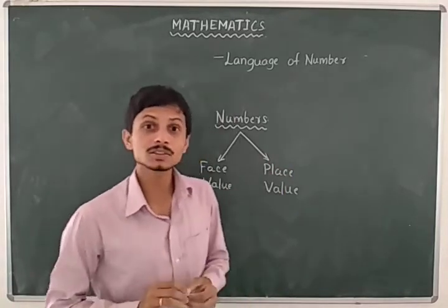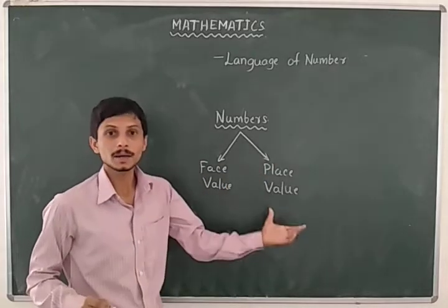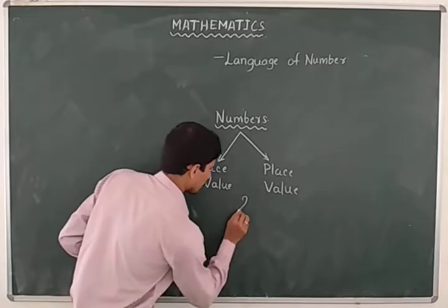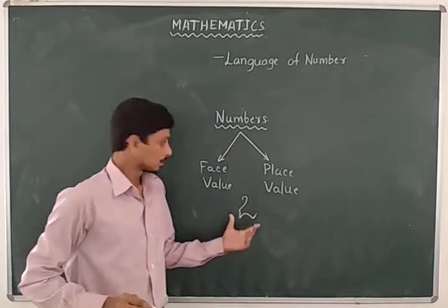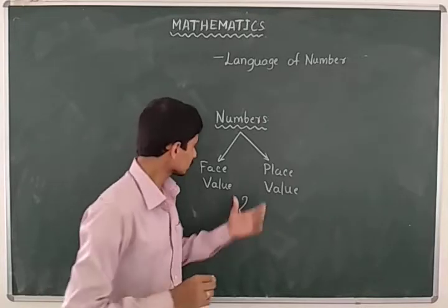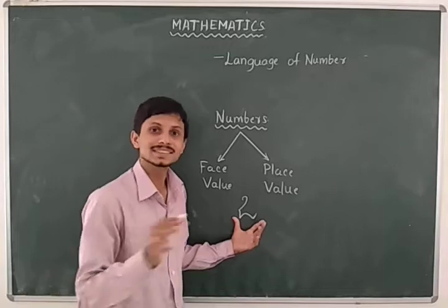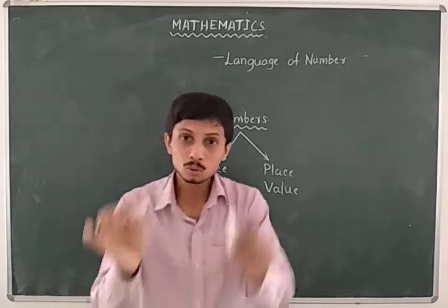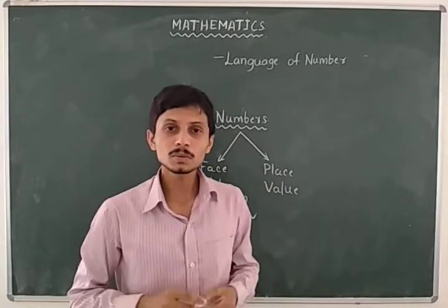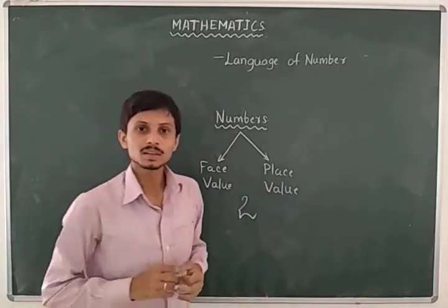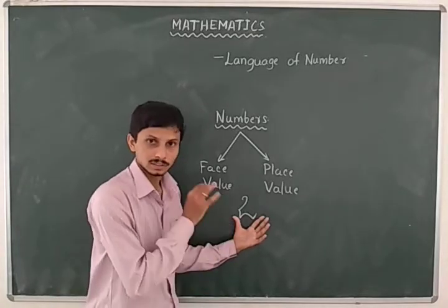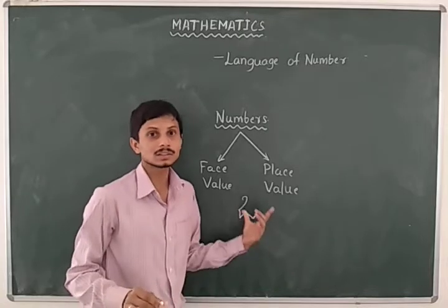Likewise, numbers also have a face value and a place value. Let us take one example. What does this indicate? Yes, it's 2. From the face we recognize this as the number 2. I have 2 chalk pieces, I have 2 eyes, I have 2 ears, I have 2 hands. There are so many examples. This face looks like 2, so the face value is also 2.